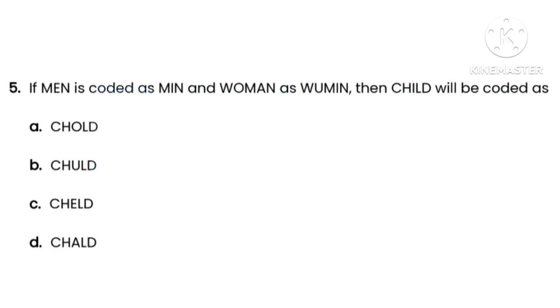Next question number 5. The question is if men MEN is coded as MIN, and women WOMAN as WUMIN, then child CHILD will be coded as what? So options they have given option A CHOLD, option B CHULD, option C CHELD, option D CHALD. So here the correct option is option A, that is CHOLD.